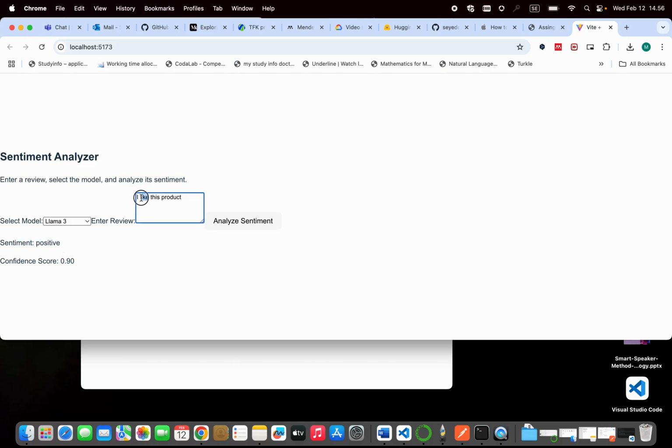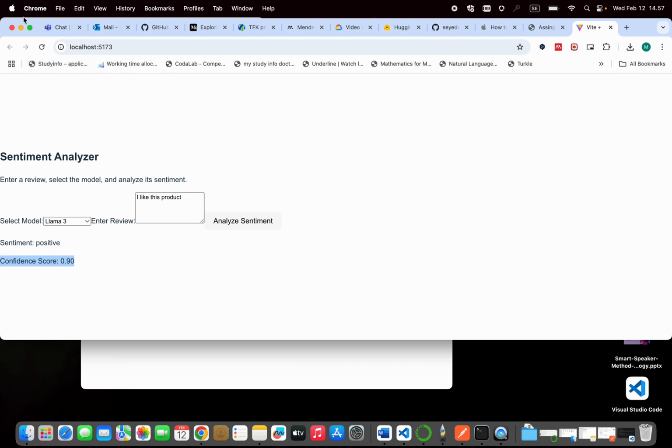Let's change this to hate. It's again negative, and 0.9. And then we can change it to the custom model with this one, and the confidence score is 1, which shows really good performance of the model. And we can change this also to like, and with Llama it says it's positive with this confidence score, so both of them show really good performance.